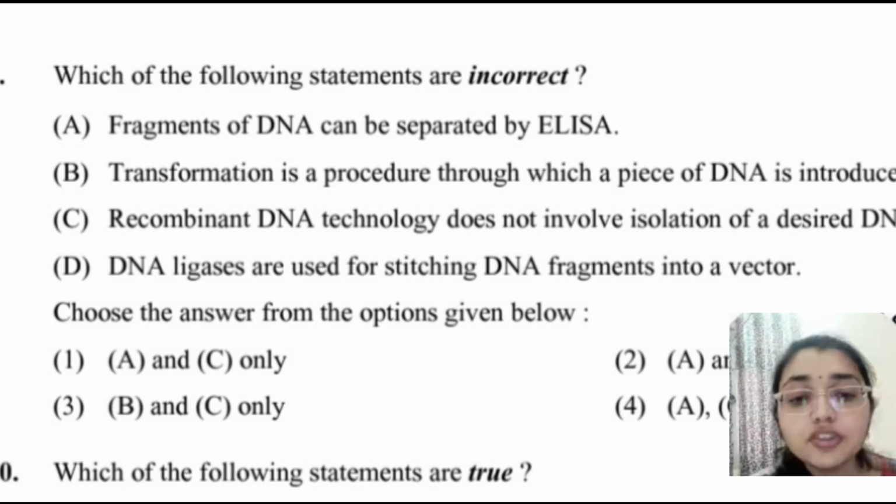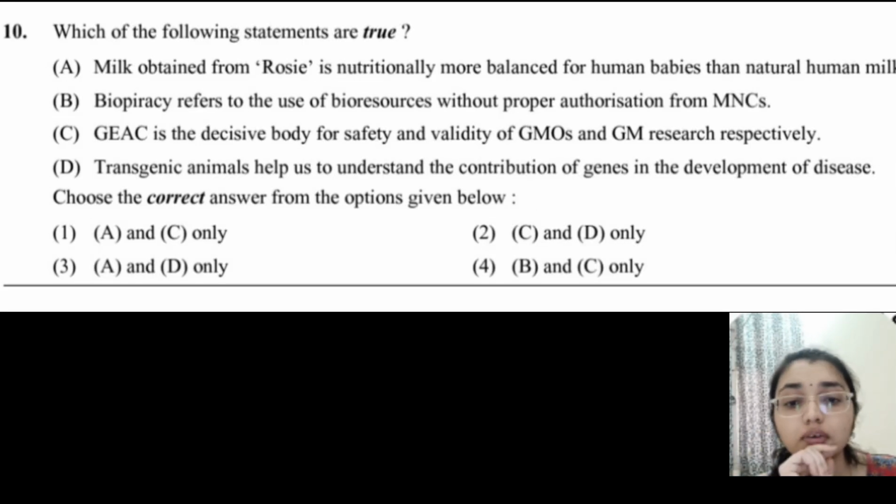We have to tell which statements are true in this 10th question. Here we can see A, that is transgenic cow Rosie that produces protein-rich milk for babies. This is true. Then B and C options are incorrect, and D, that is transgenic animals are used to study gene function in a disease. So A and D are the correct options. So here the third option is true.